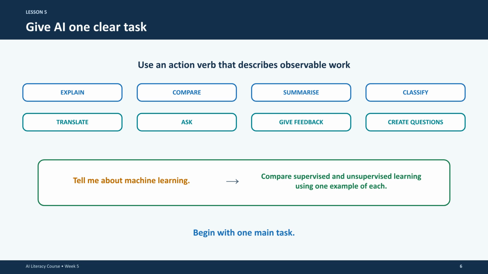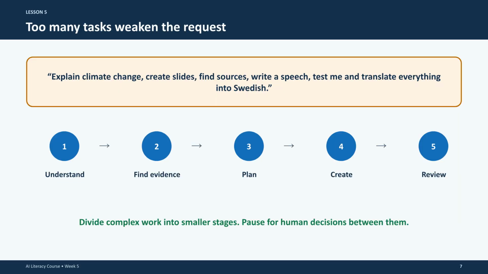Give AI one clear task. Use an action verb that describes observable work, like explain, compare, or summarize. By sticking to one main task, it is much easier to evaluate if the AI completed it successfully. Too many tasks weaken your request. If you have a complex goal, divide the work into smaller, manageable stages and pause for human decisions between them.